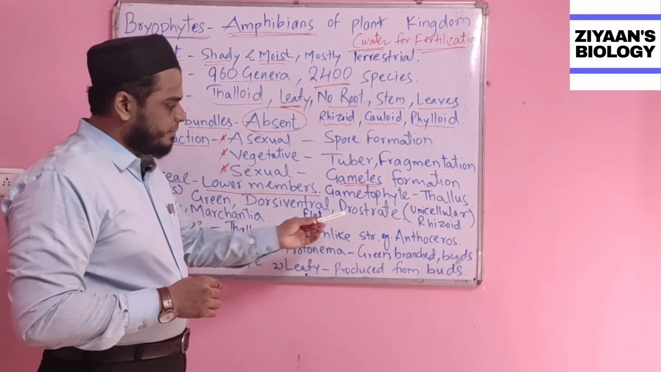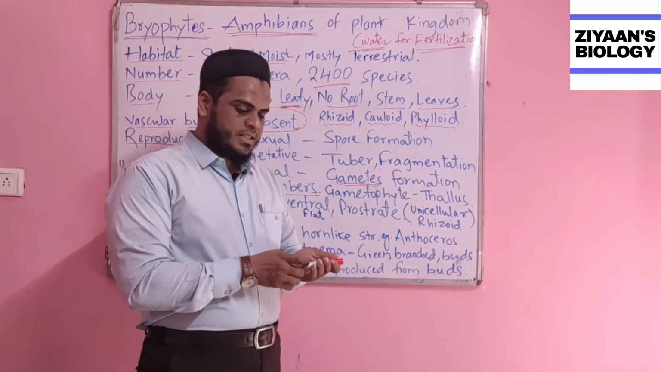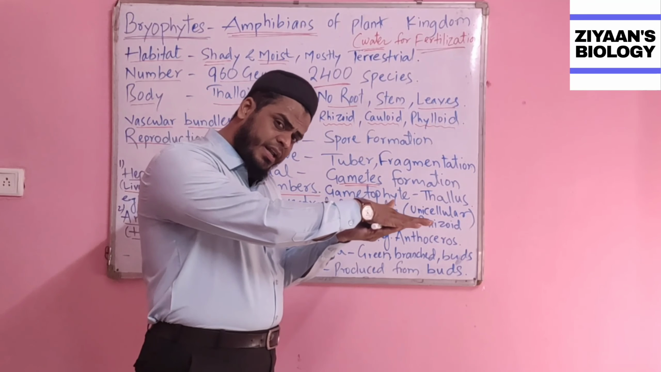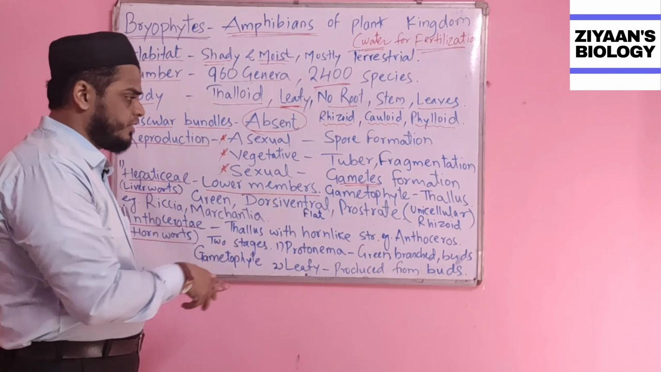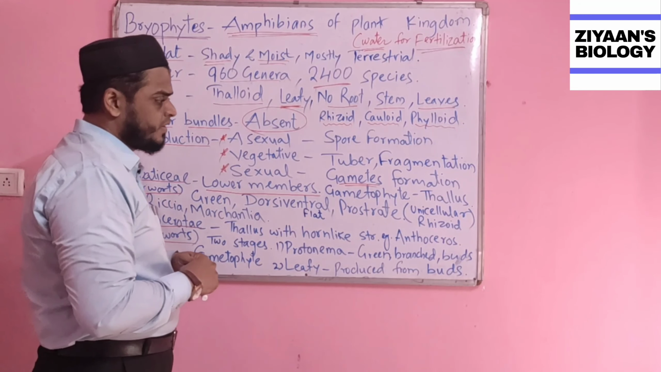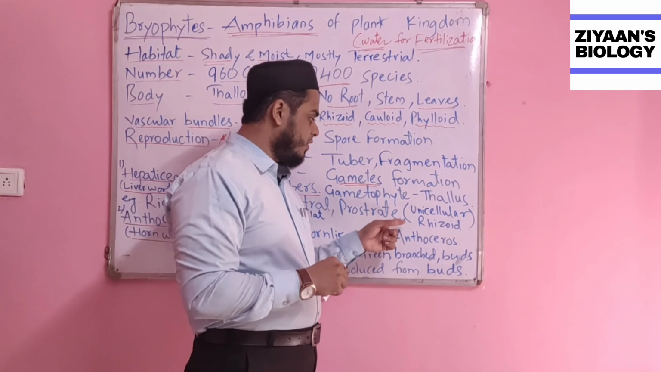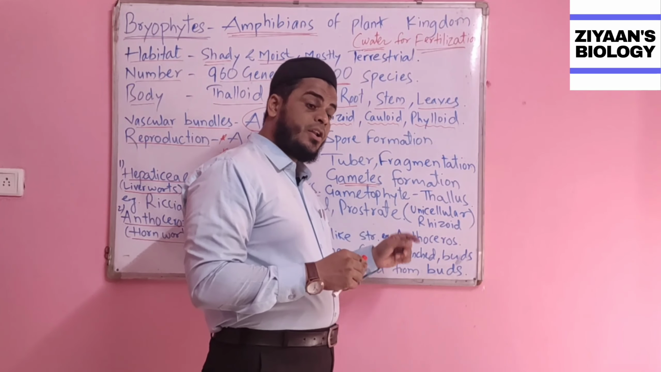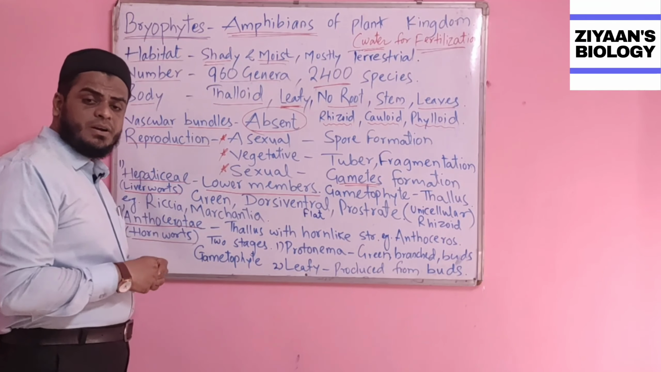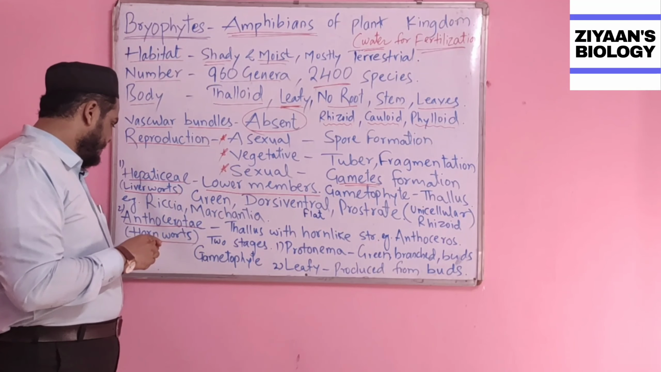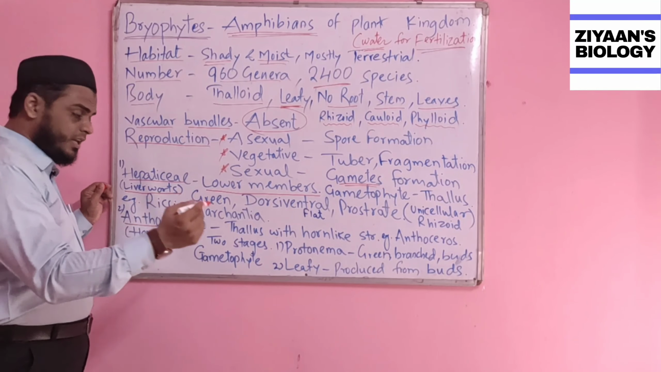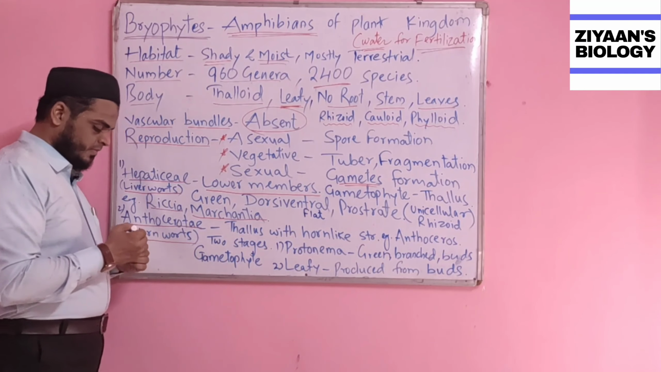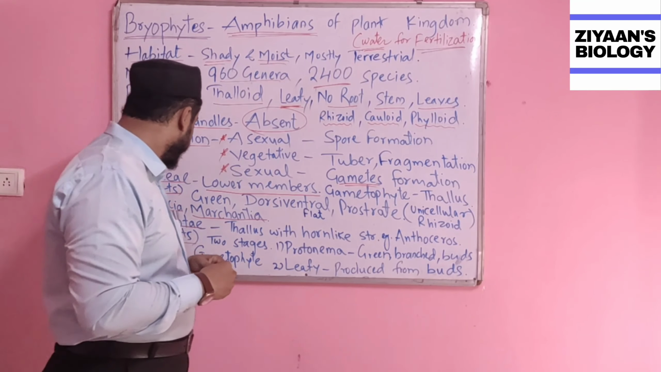Now what does this prostrate mean? Prostrate means they will be running parallel to the earth. Now, one most important characteristic of the liverworts is that their rhizoids are unicellular. Their rhizoids are unicellular. For example, if I am dealing with liverwort examples, they are Riccia and Marchantia.